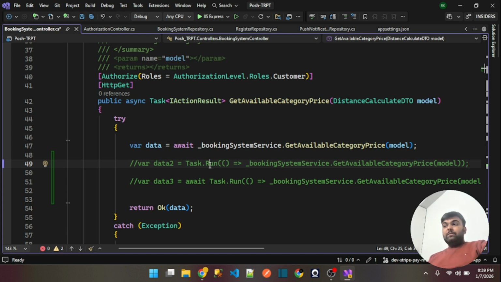Or the problem that we face at that moment is that a request may finish before the work completes. Or an exception gets swallowed, and along with that you will see that app shutdown loses work. So this is how things work here.